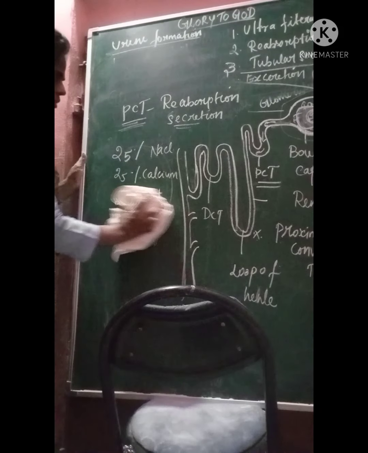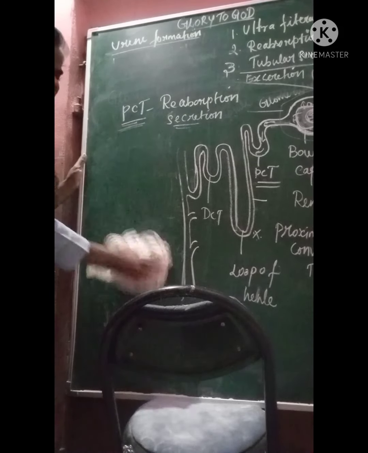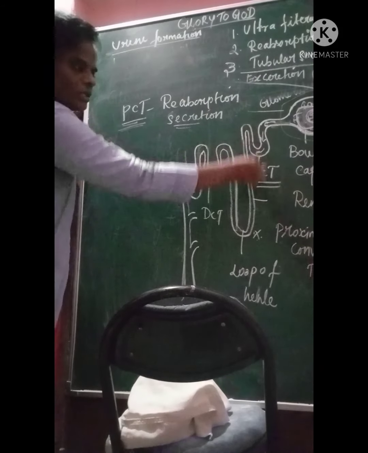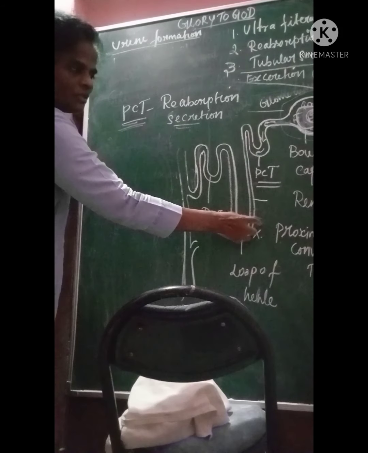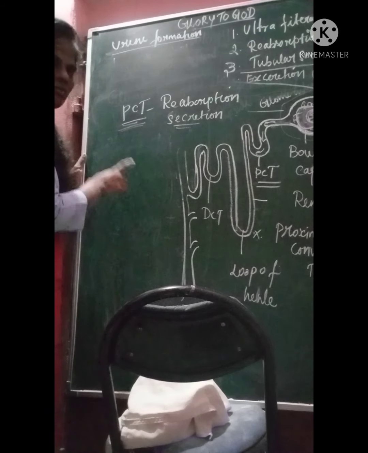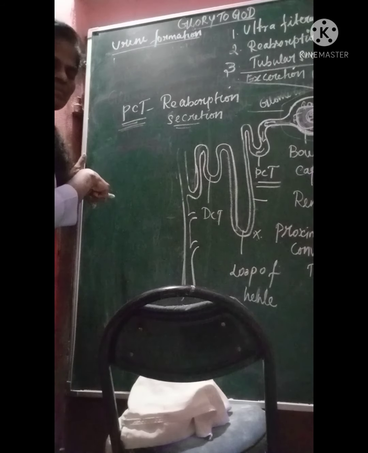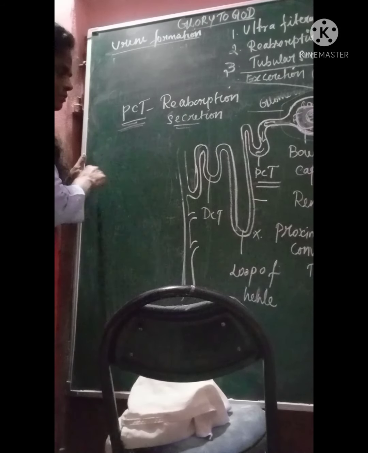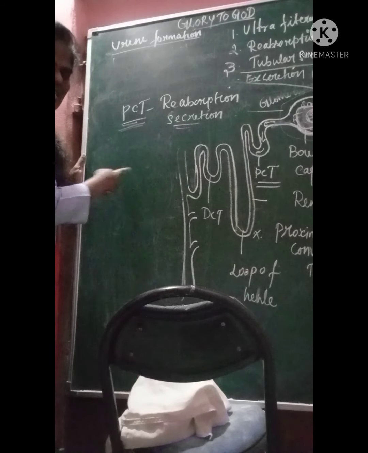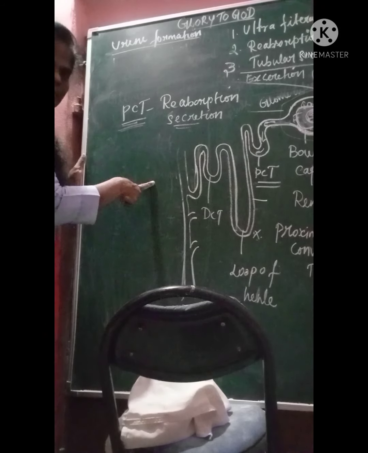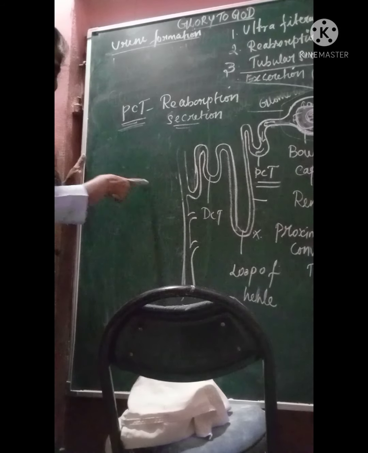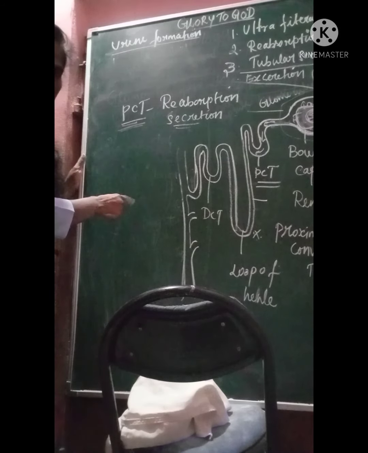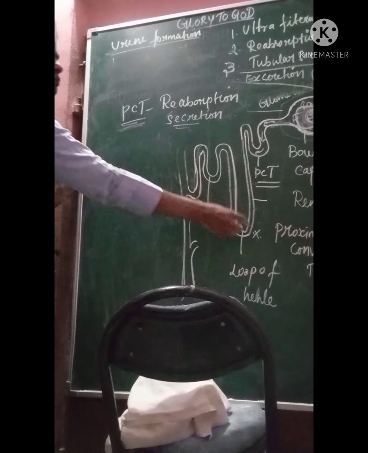That's what we are going to see. Now you have to remember what we have in the loop of Henle: 25%, 20%, and 60%. 25% of the sodium ion, NaCl, 25% of the potassium ion, and 60% of the magnesium. So you don't forget this.